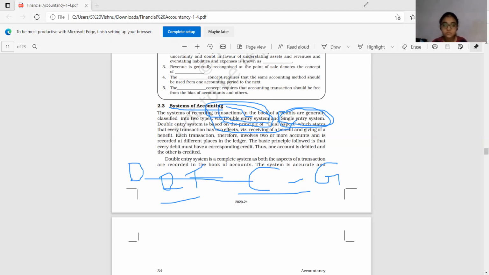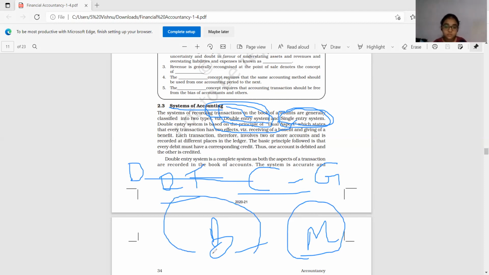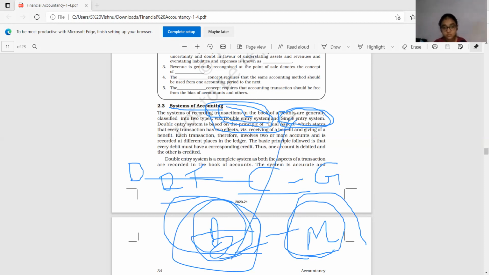Now let us take, for example, you go to market and you purchase batanis. You paid money. Money went out of the organization. Batanis came to your house. Money went out from your house, batanis came. You record only batanis, that's all. Money you do not record in single entry system. What came to you, what is important for you, that only you note down. The remaining second half you do not note down, that is single entry system. Okay, if you maintain only one aspect in books, that is single entry system.